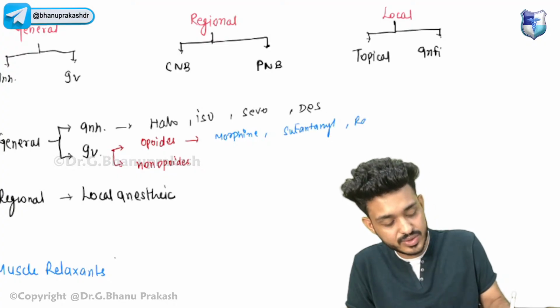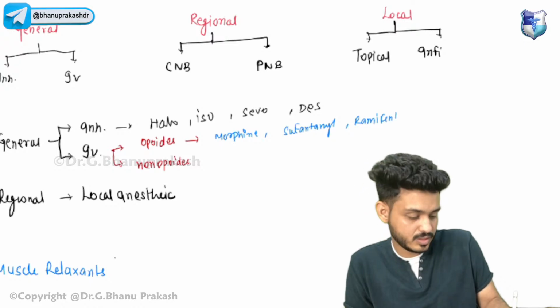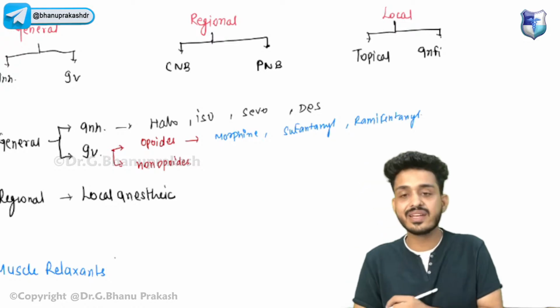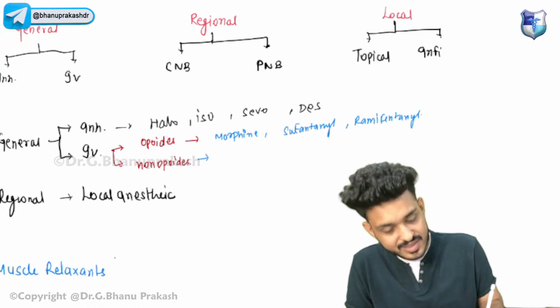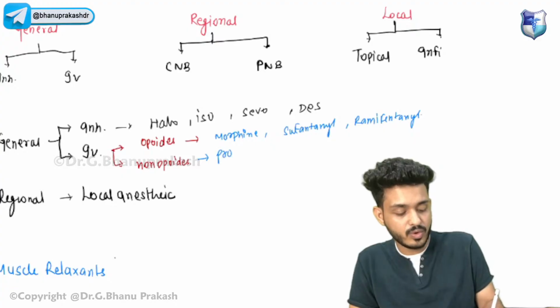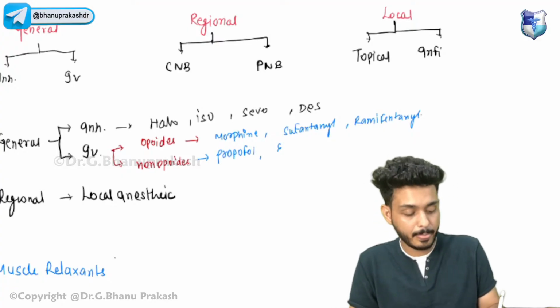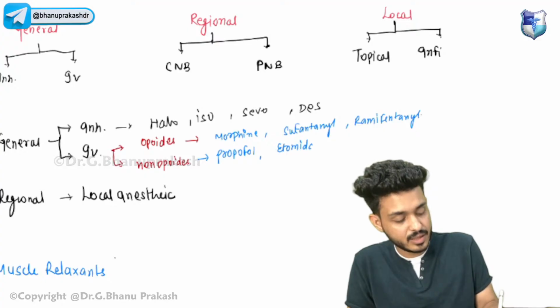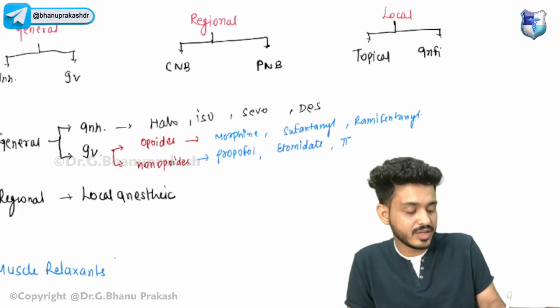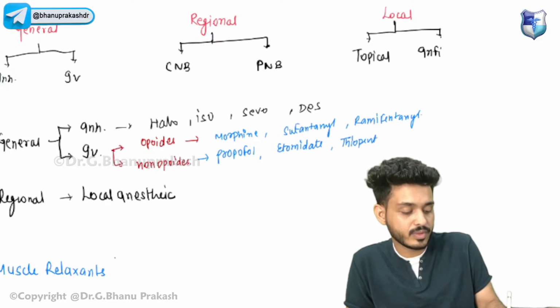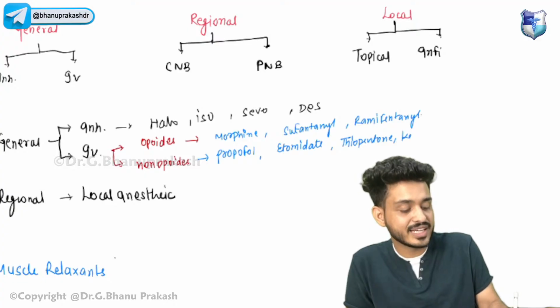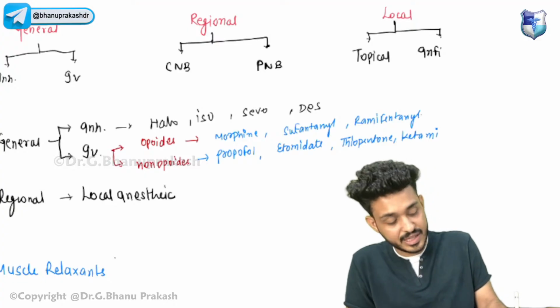Okay, we are also using remifentanil. So these are the opioids that we are using. Non-opioid drugs that we are using: the important one is propofol, second is etomidate, third is thiopentone, and fourth is ketamine. These are the important ones that we need to remember.